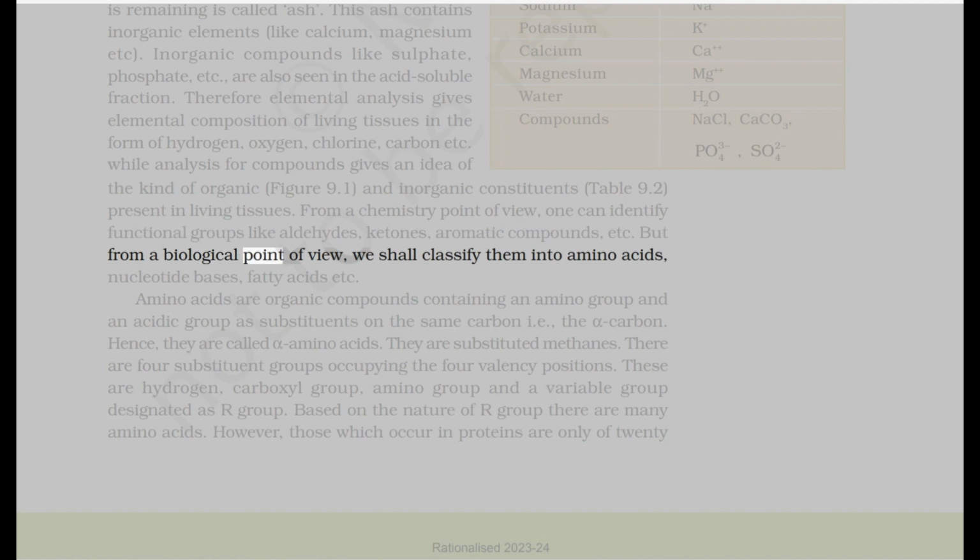But from a biological point of view, we shall classify them into amino acids, nucleotide bases, fatty acids, etc. Amino acids are organic compounds containing an amino group and an acidic group as substituents on the same carbon, i.e., the alpha carbon. Hence, they are called alpha-amino acids. They are substituted methanes. There are 4 substituent groups occupying the 4 valency positions. These are hydrogen, carboxyl group, amino group, and a variable group designated as R group. Based on the nature of R group, there are many amino acids.